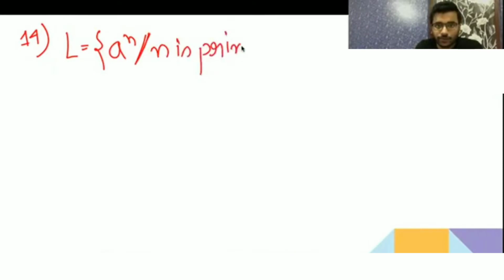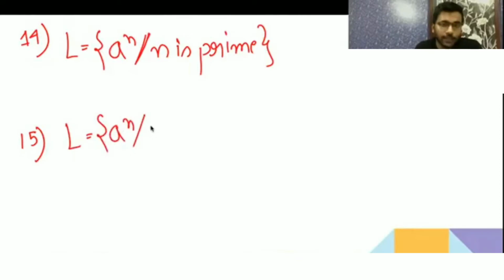Now again I will write some strings, some languages. You people first try, later I will say. a to the power n, n is prime. This I have already given, but still. Then 15, a to the power n, n is not prime.